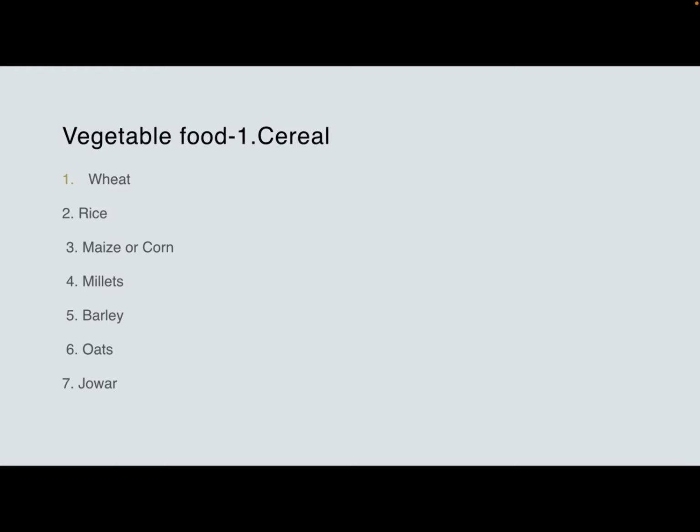If we move toward the parts of wheat, there are various parts. Bran is the outermost covering and it is rich in minerals and some vitamins. Aleurone layer is below the bran. It is rich in protein, phosphorus, thiamine, starch, etc. And then is endosperm, which is mostly the starchy part. Germ is also called the embryo.